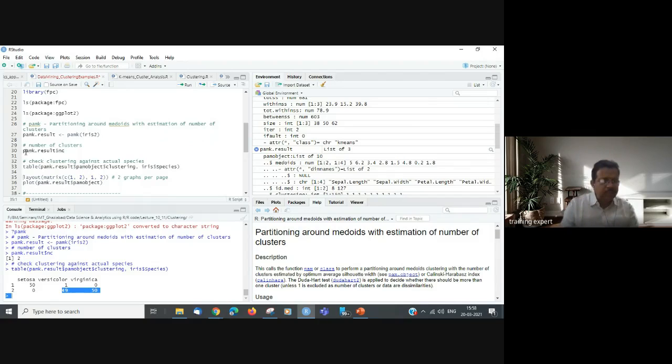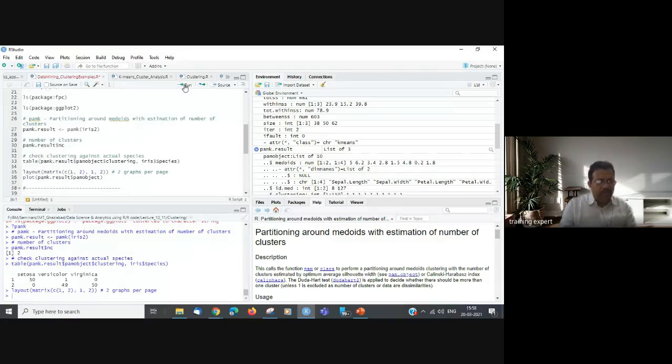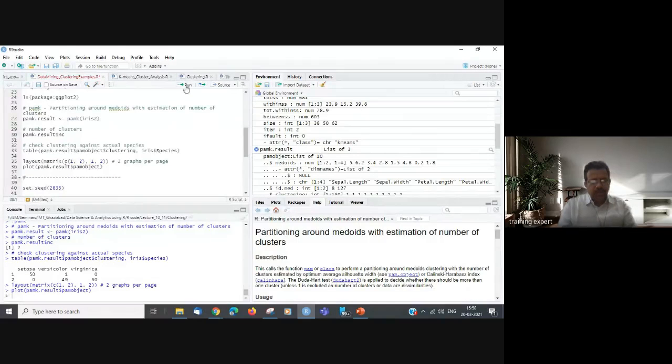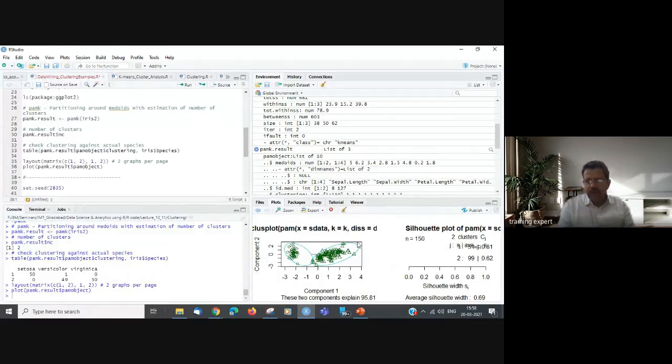Okay, we can see the layout of the complete matrix. Now we can plot a 2 by 2 matrix plot. So we have created a 2 by 2 plot where the silhouette values are calculated for the 2 clusters. Now all these points are clustered into 2 clusters.